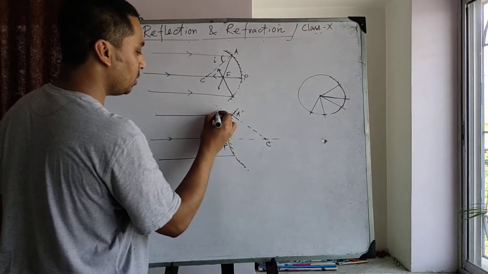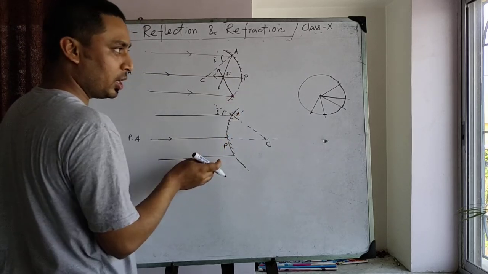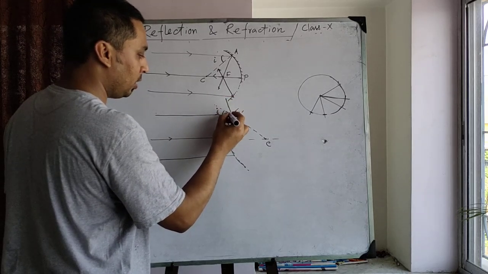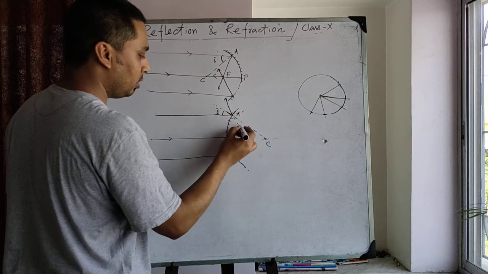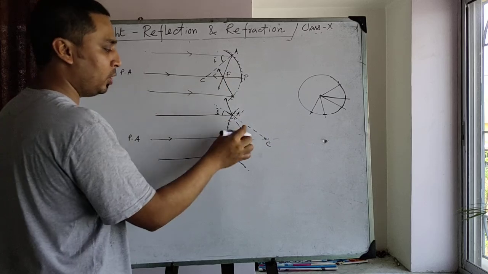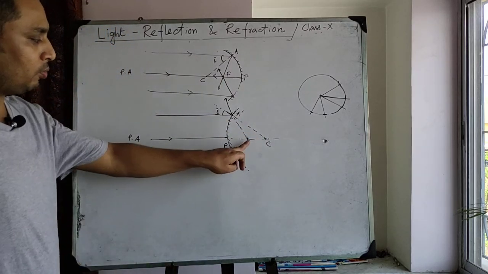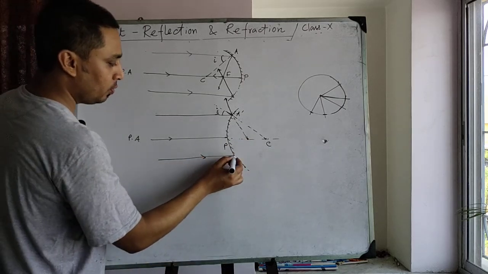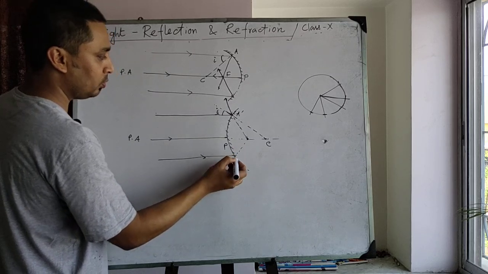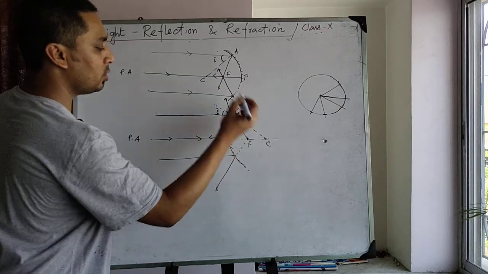So the reflected ray should go in this direction, making the same angle. So this is the reflected ray. For the observer, it should appear to come out from this point, and for this ray, it will go in this direction. And this is the focus.